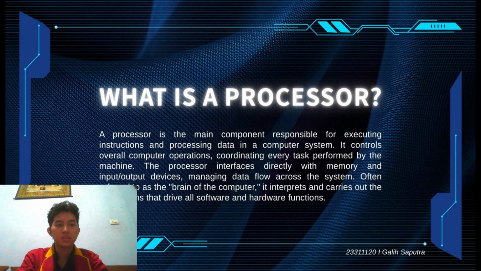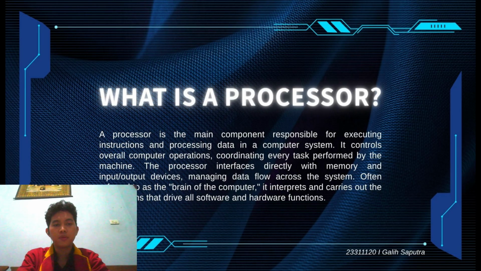What is a processor? A processor, which we also know as the central processing unit or CPU, is the main component responsible for executing instructions and processing data in the computer system. The processor controls almost every activity inside a computer.